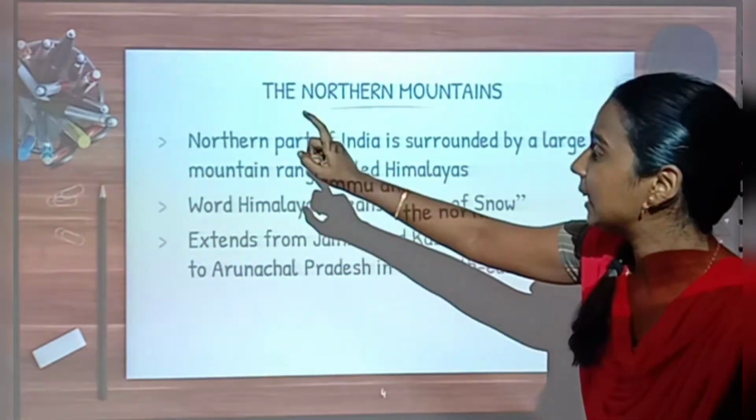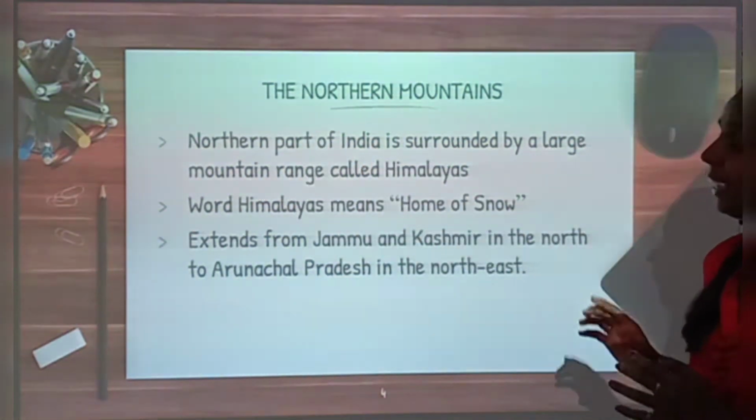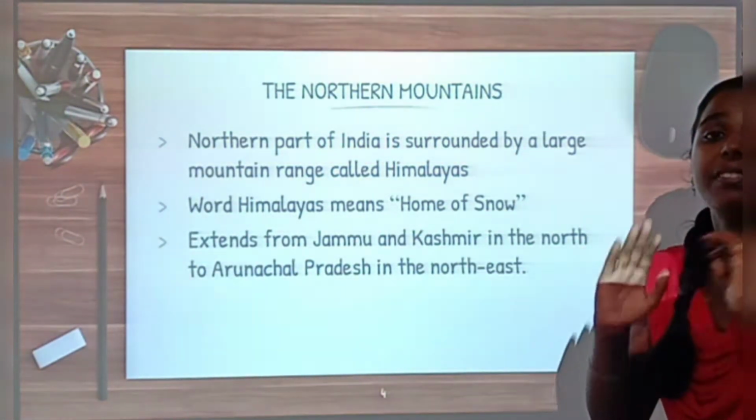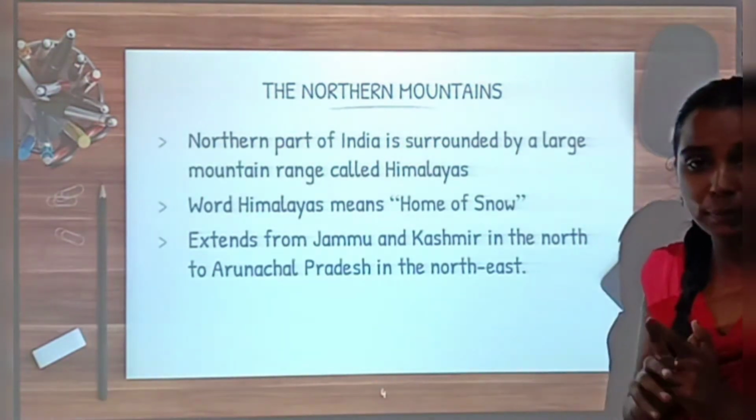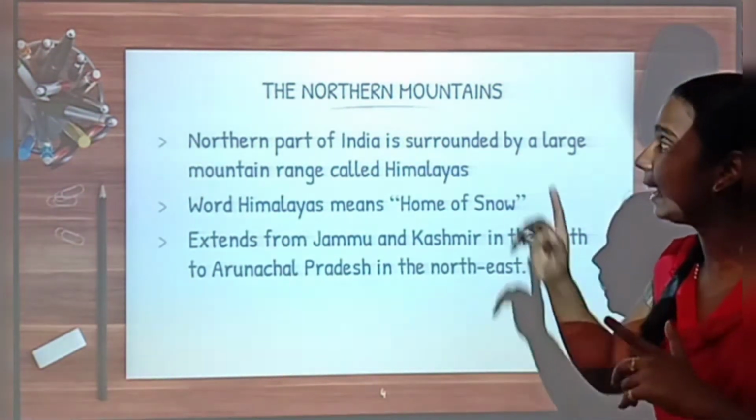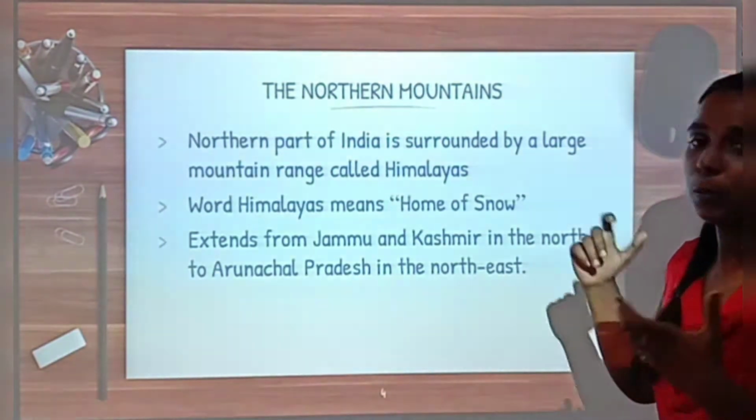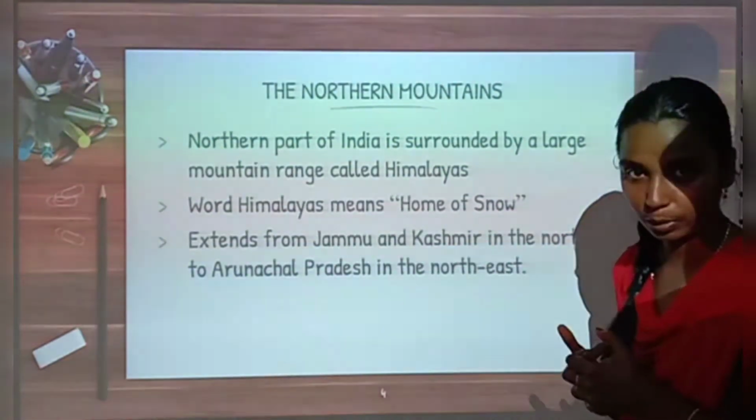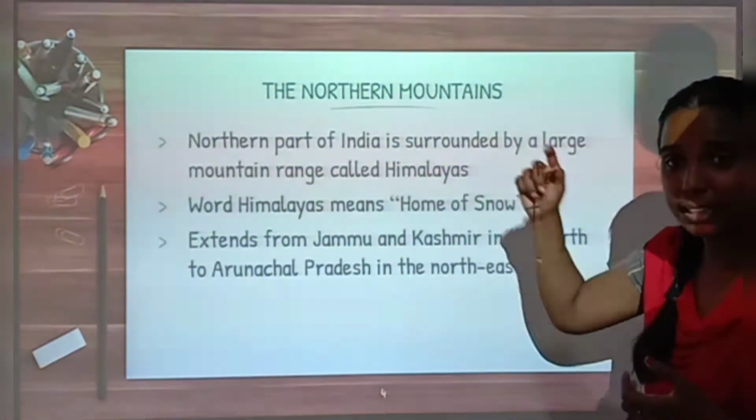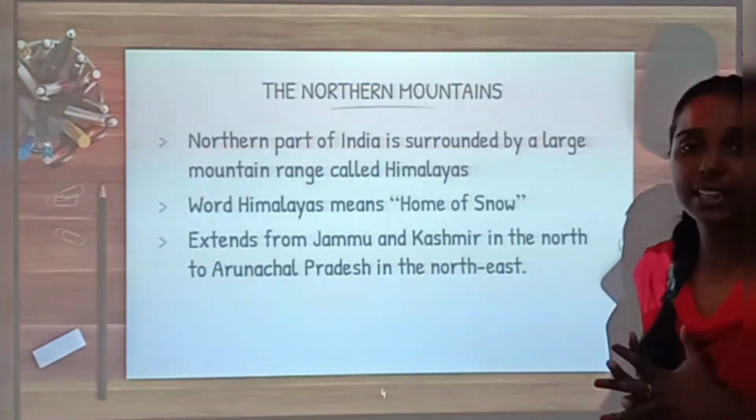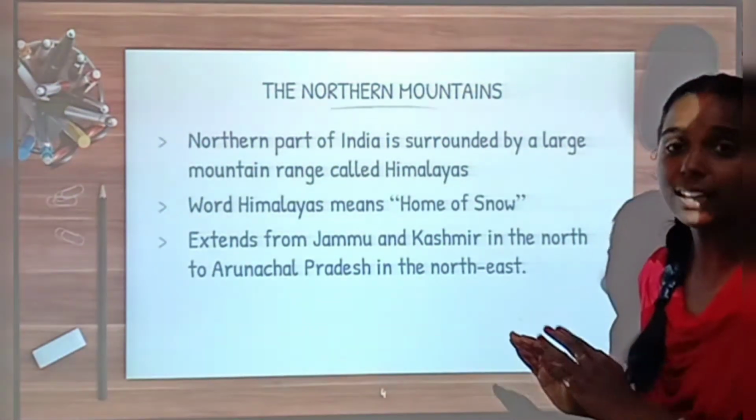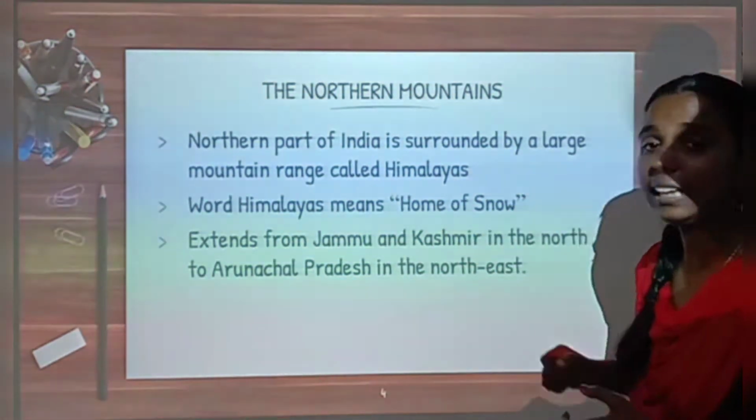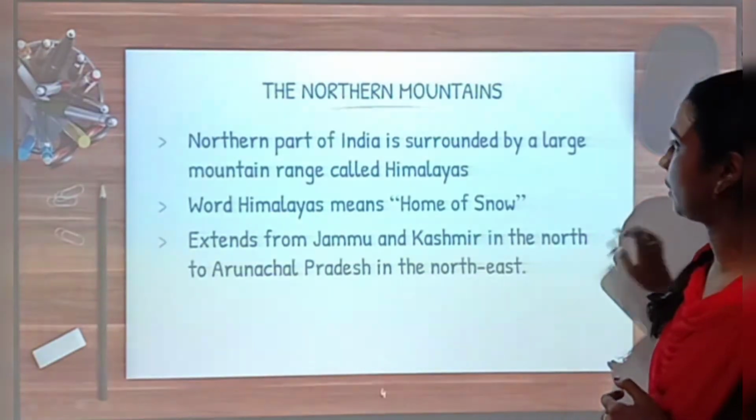Where are they located? The northern part of India is surrounded by a large mountain range called Himalayas, and this Himalayas forms the northern mountains, right? What is the meaning of the word Himalayas? It means home of snow, and it starts from Jammu and Kashmir in the north and extends till Arunachal Pradesh in the northeast, okay.